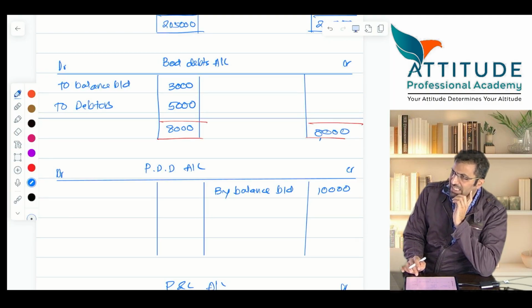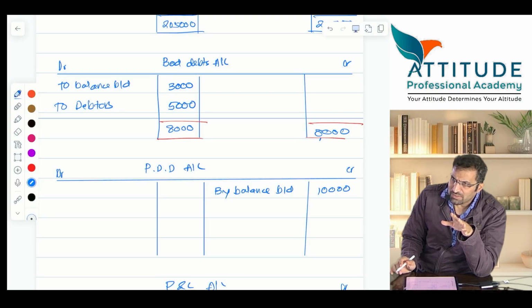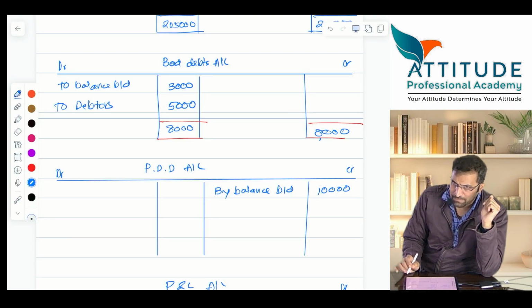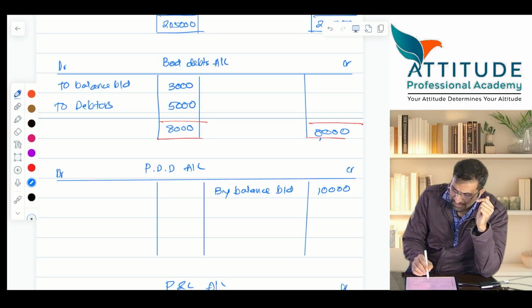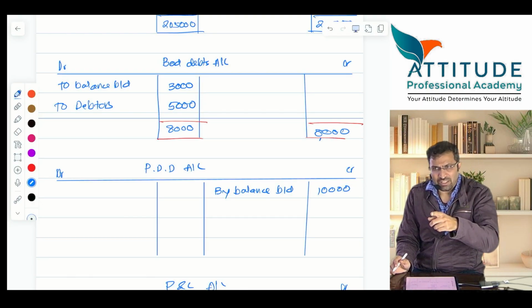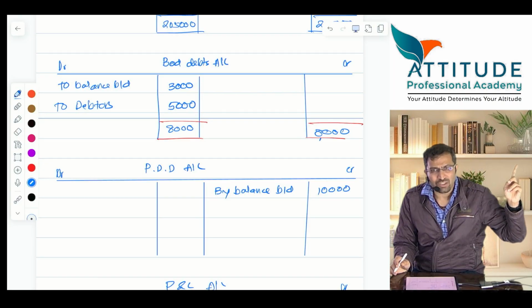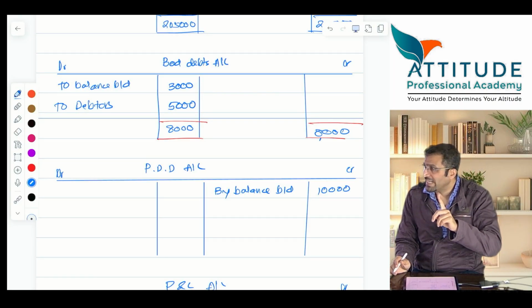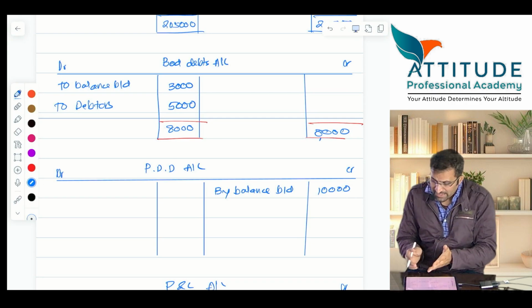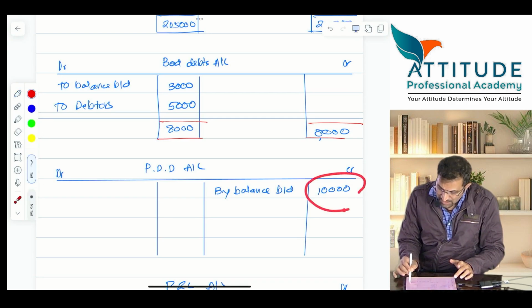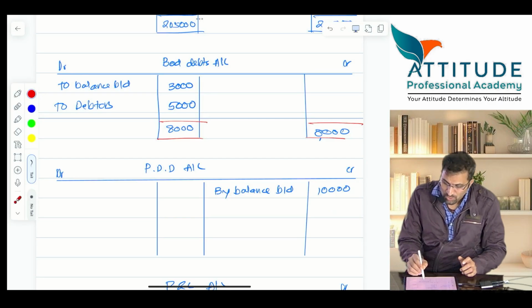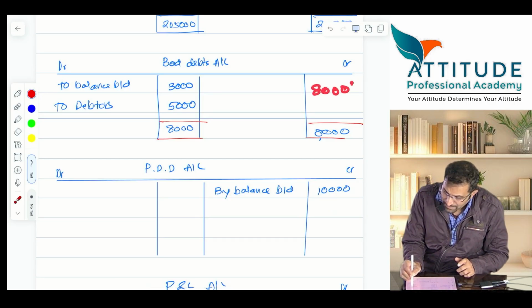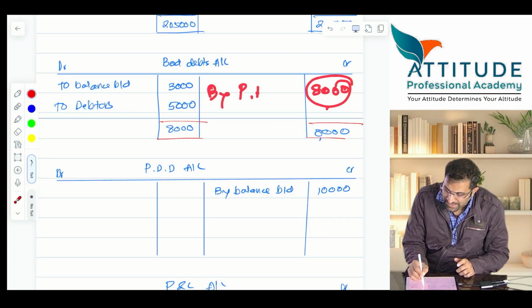Now these bad debts are a nominal account. Bad debts is a nominal account. Should this be transferred to profit and loss account, or should this be transferred to PDD account? Yesterday I told you, generally bad debts is a nominal account. It should get transferred to what? Profit and loss account. But in this sum, you will not transfer it to profit and loss account. Reason, already there is an opening provision of how much? There is an opening provision of 10,000. So this 8,000 balance will not go by P&L, it will go by PDD.